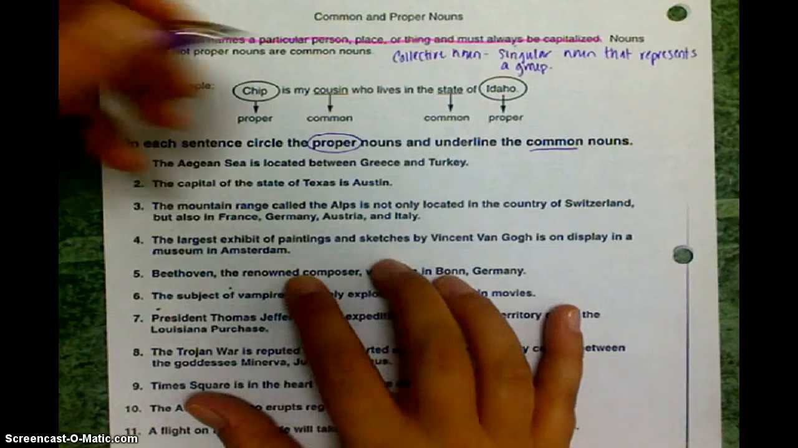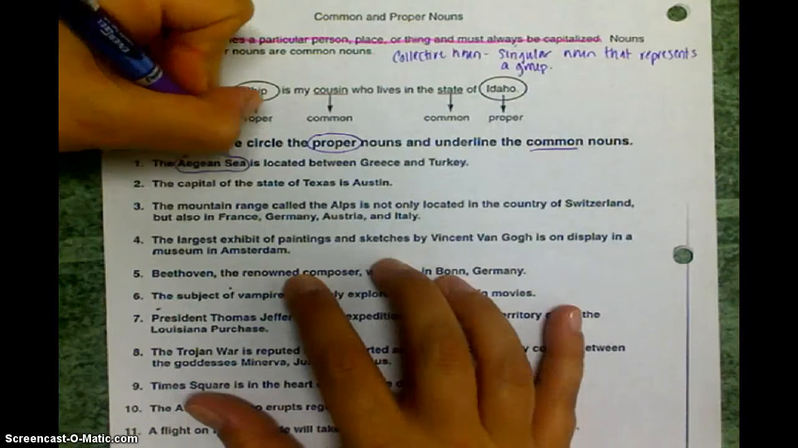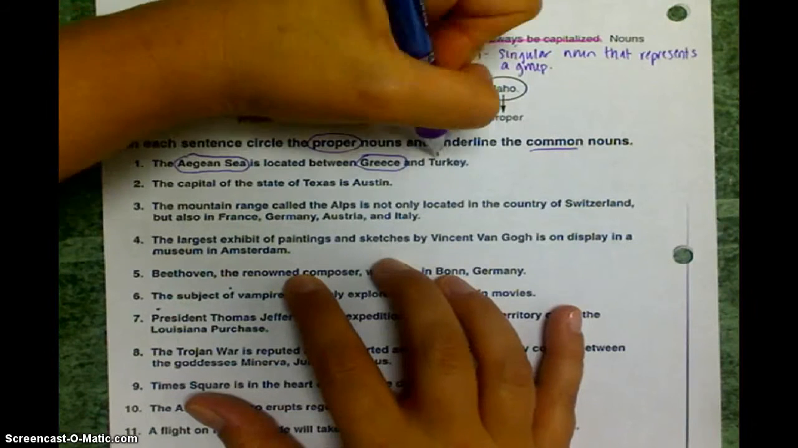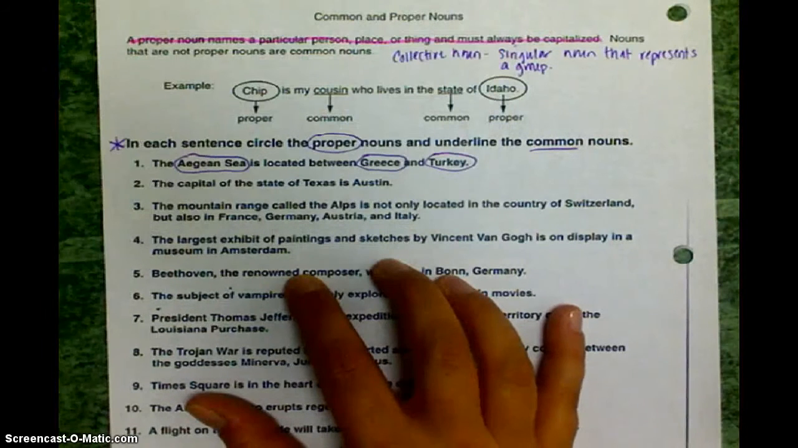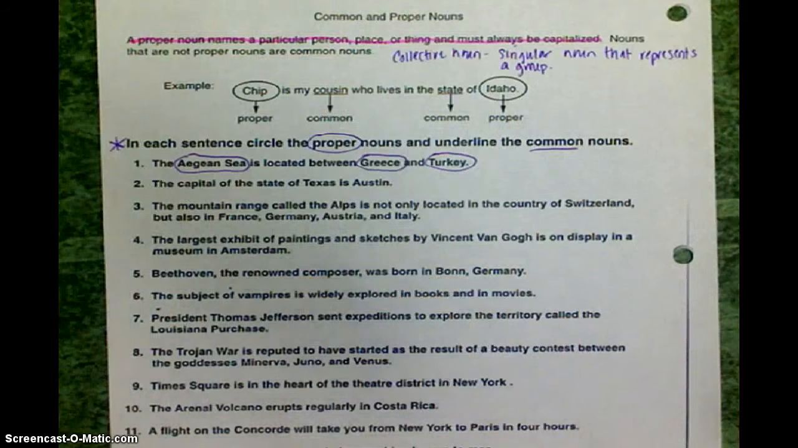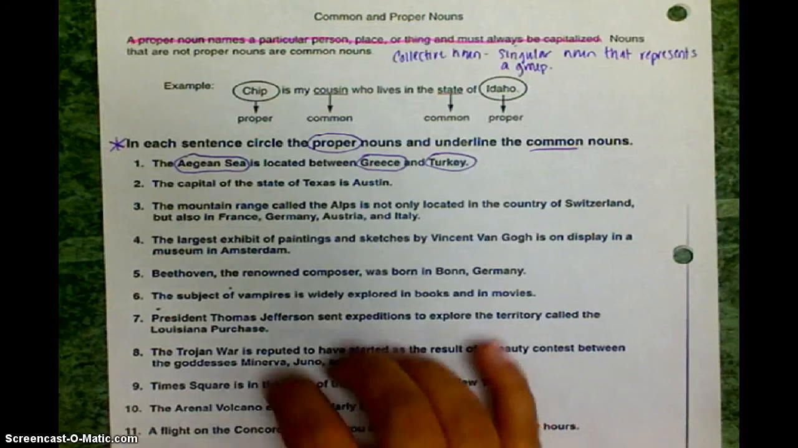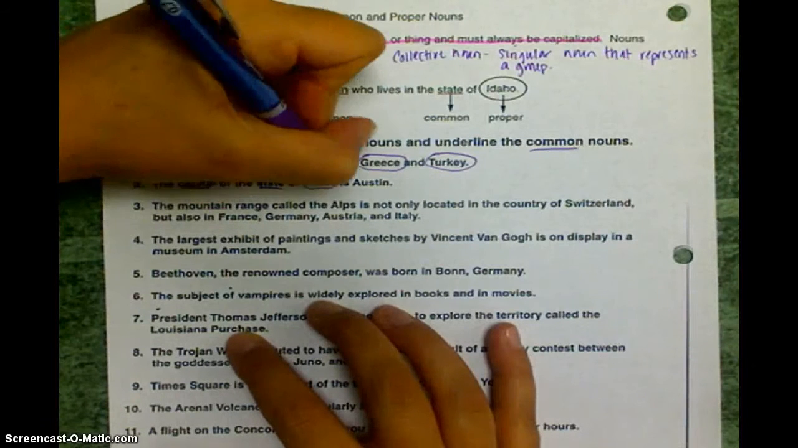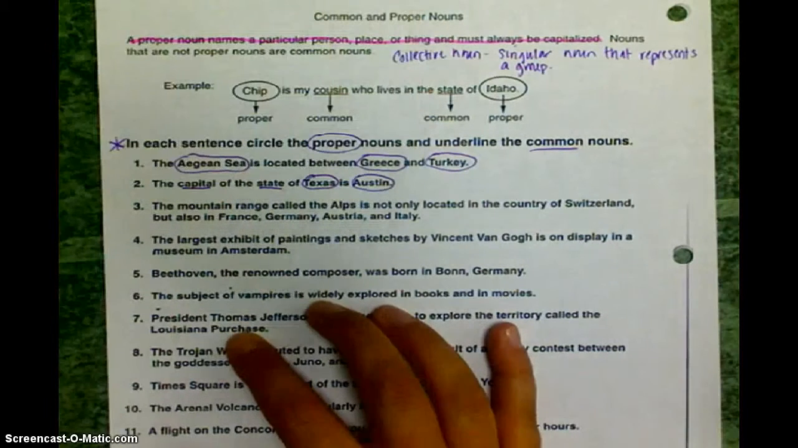Okay? So we've got Aegean Sea, that's a thing, right? Greece is, well, it's a place. And Greece and Turkey are specific countries, right? So we capitalize them. Number 2 says the capital of the state of Texas is Austin. Okay, we've got capital, we've got state, we've got Texas, and we have Austin.